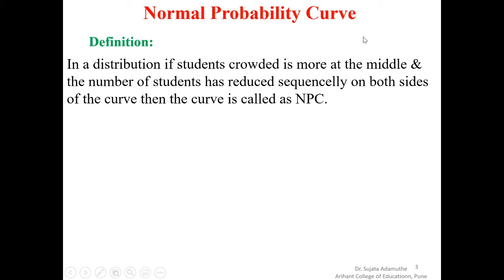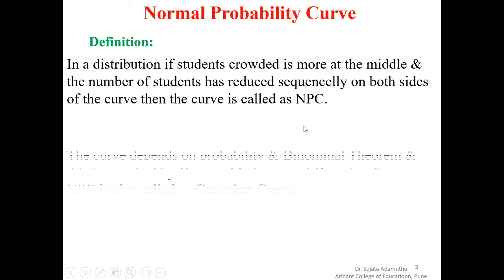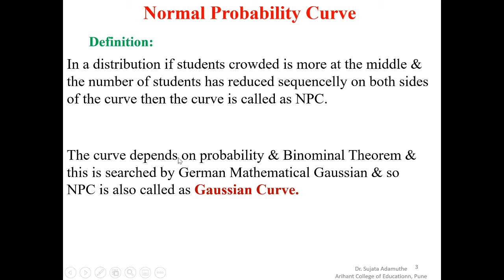At the middle of the curve, the students having average ability are more, and weak students and high ability students are reduced sequentially on both sides. We will see in the properties how it will be, right? These curves depend on probability and the binomial theorem, and it was researched by the German mathematician Gauss, so NPC is also called a Gaussian curve.